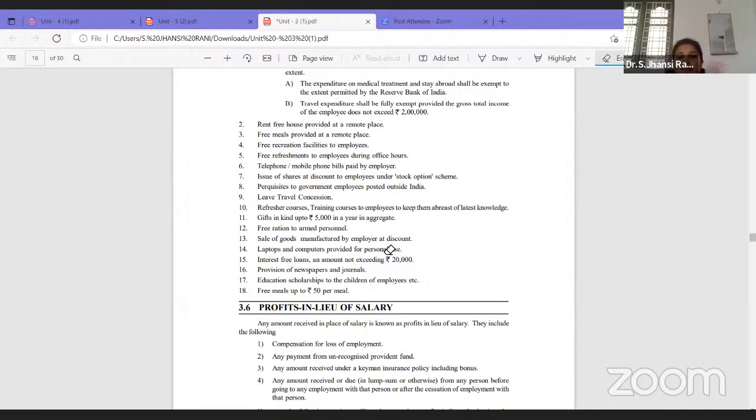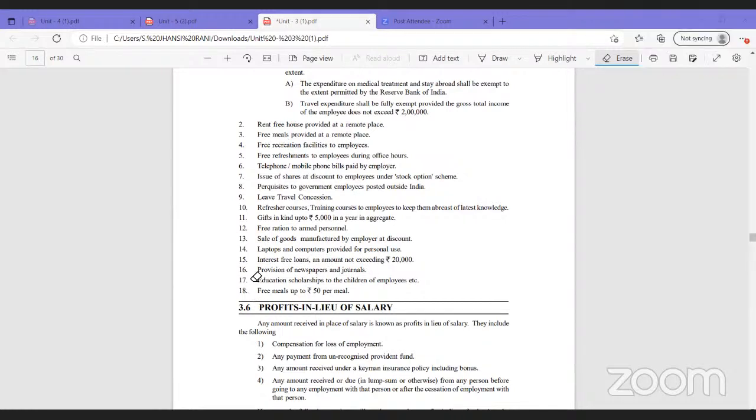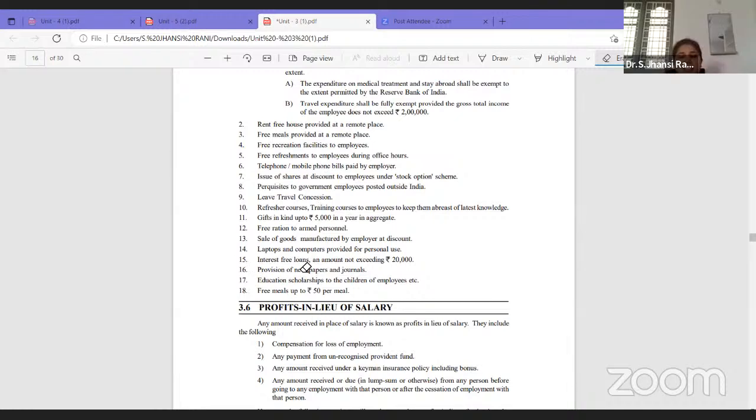Laptops and computers provided for personal use, interest-free loans, an amount exceeding 20. So these are different things. Means if any interest-free loans, we said now it is taxable, but how much? If it is not exceeding 20,000. And if an employer is giving any gift to employees in the form of kind, not in cash, in that case, till 5,000 it is exempt.